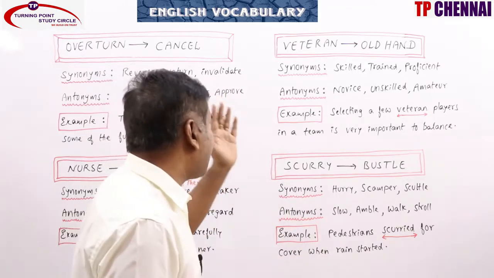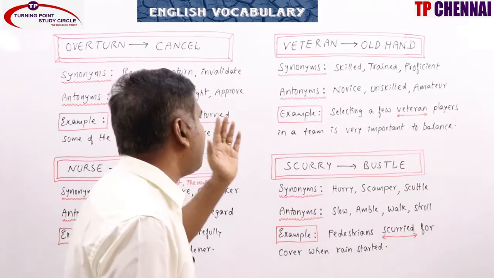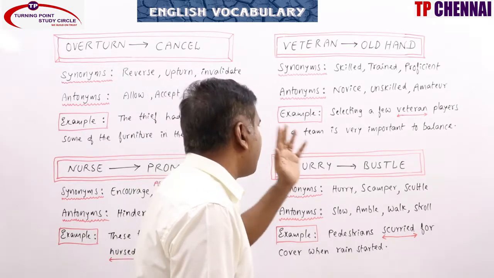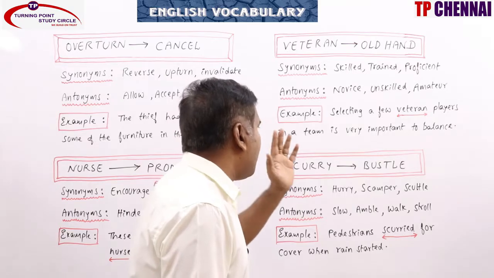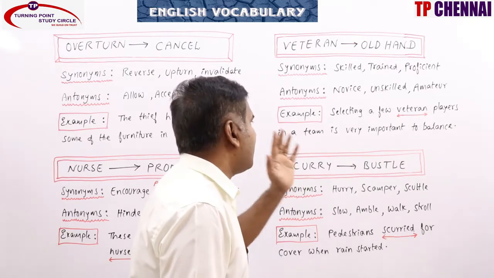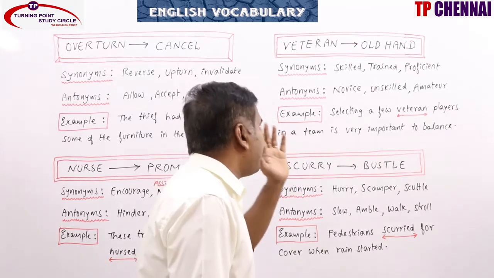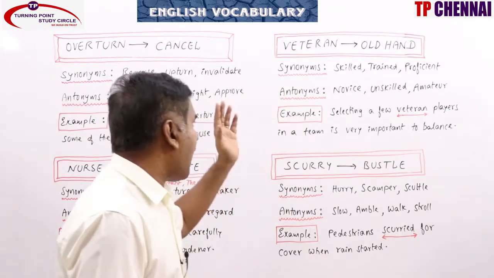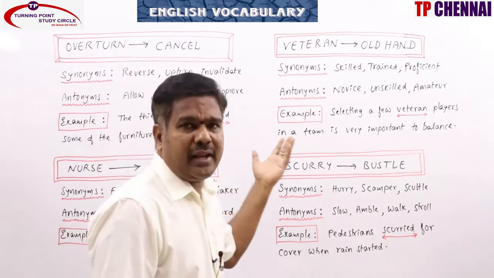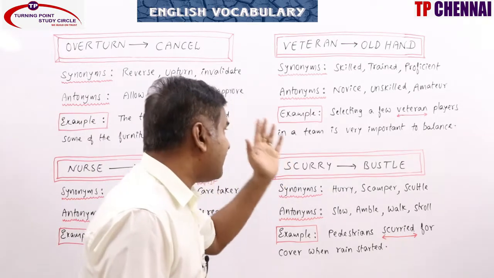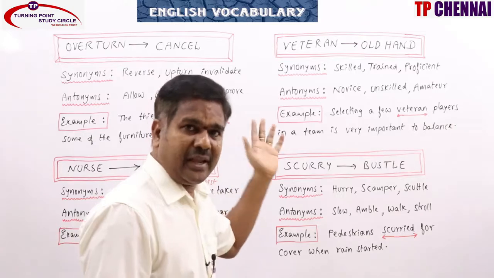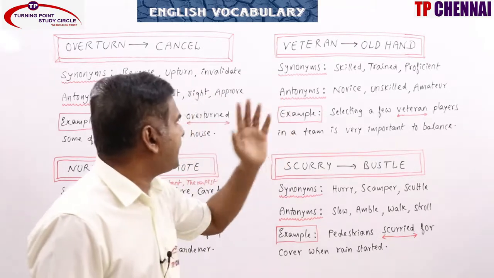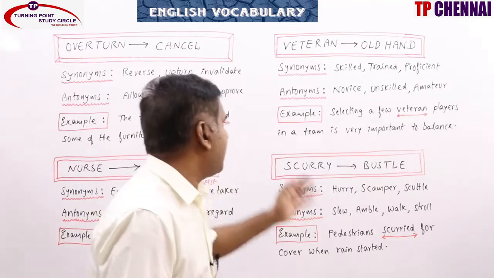So synonyms: skilled, trained, proficient, disciplined, practical, long serving, expert, old, steady, versed, hardened, experienced. All these words can be related to synonyms. Antonyms: novice means a beginner. Unskilled, amateur, beginner, inexperienced, apprentice. All these words can be related to antonyms.